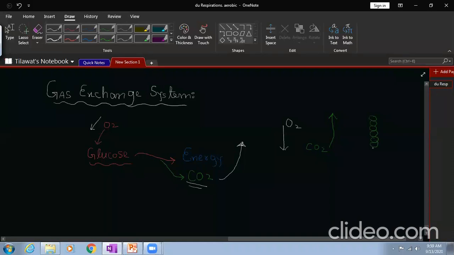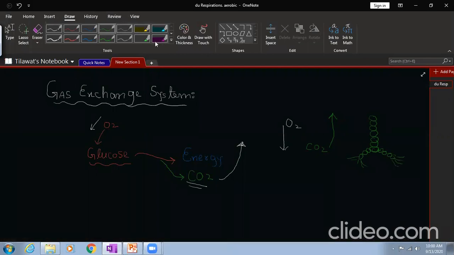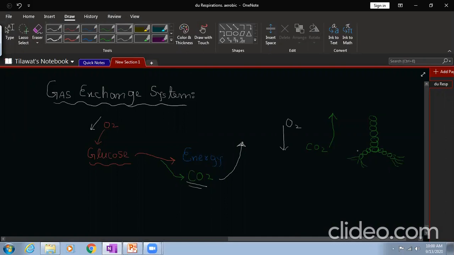Here is the windpipe or trachea, that divides into two bronchi. Then these two are the lungs.